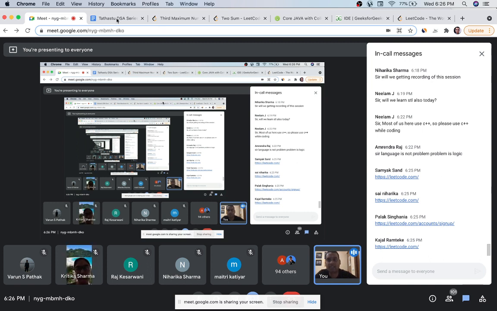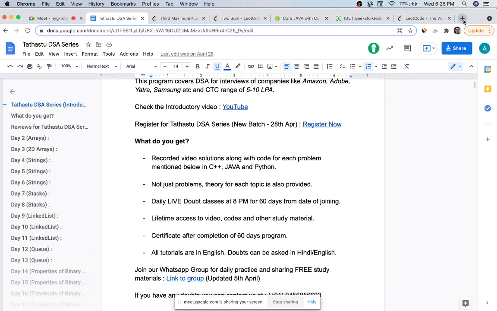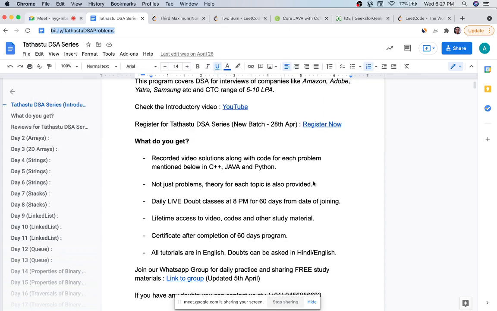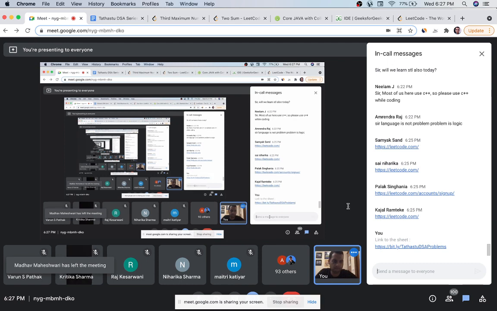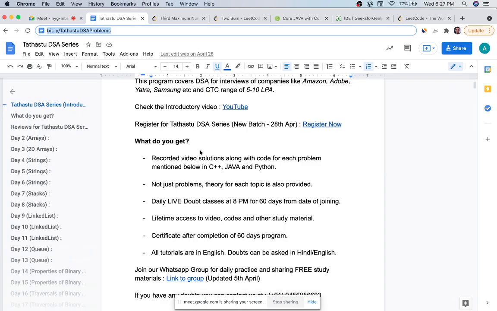So the list that we are going to follow will be this. I will give the link of problems. It has around 300 plus problems. We will select a few problems out of it that we will be following. Okay, so this is the link to the sheet, which is created by me. So we will be following this, so you can explore this sheet. In the meanwhile I will also explain what it does.